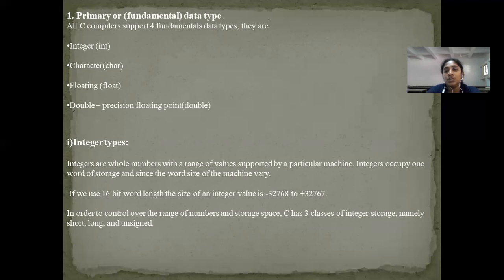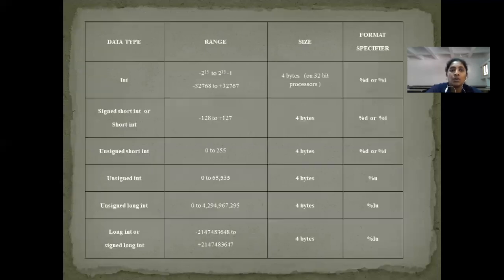So if your output or input is going beyond this range, you can have various forms of integers like long int, short int, unsigned int. All these types of integers are there. So you can opt for any one of these data types depending on the application which is given to you. In order to control the range of integers and number storage space, C has three classes of integer storage, namely short, long, and unsigned. Unsigned integers will accept only positive values.